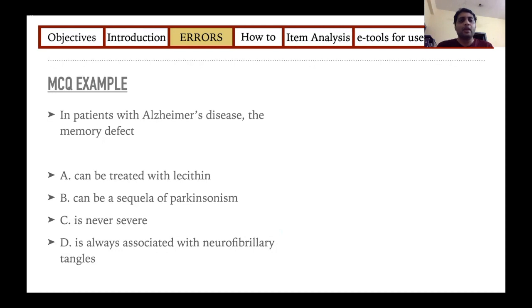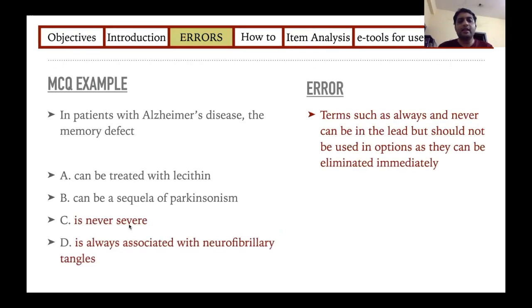Next, in a patient with Alzheimer's disease, the memory defect can be treated with lecithin, can be a sequelae of Parkinsonism, is never severe, is always associated with neurofibrillary tangles. So in medicine, we always know that never and always is almost never true, because every disease will have one atypical presentation or one scenario where the disease can be less severe.